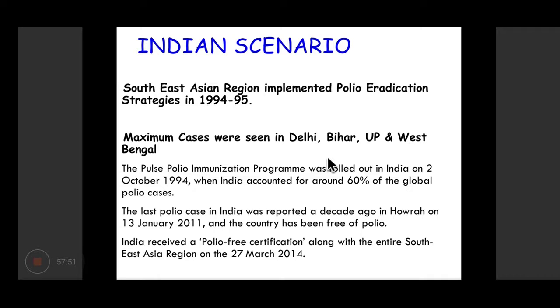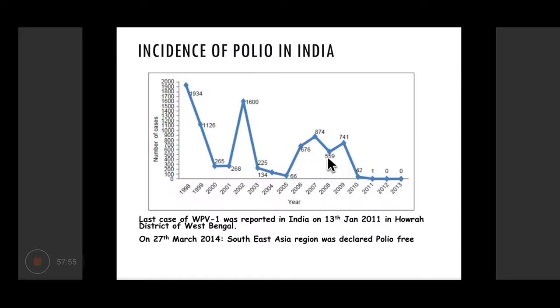So India is now technically free from polio, or polio has been eradicated, but still we have to be on our toes because our neighboring countries like Pakistan and Afghanistan are still reporting polio. So it is possible that polio may be re-imported into India from these countries.